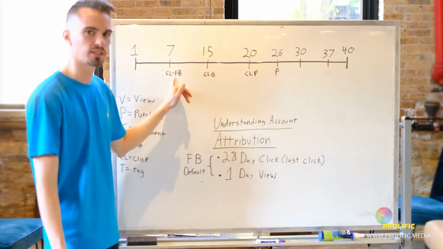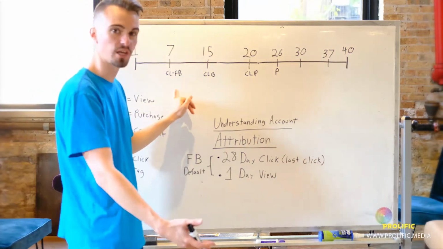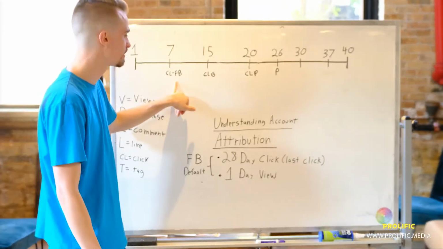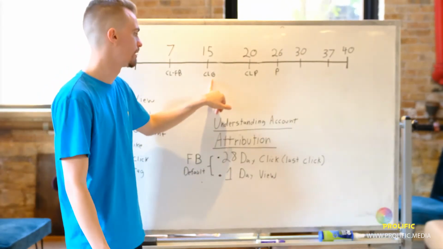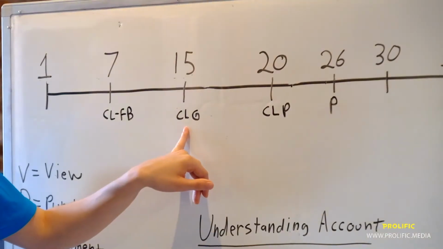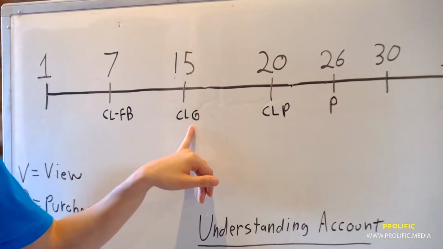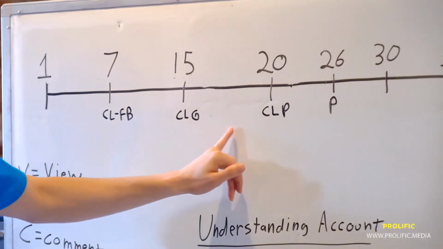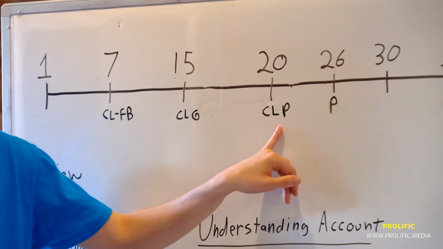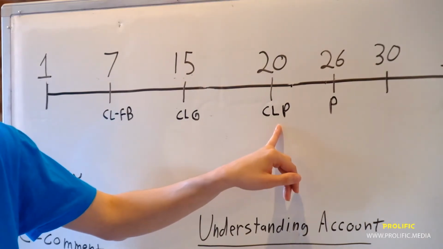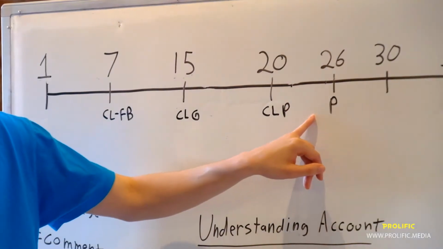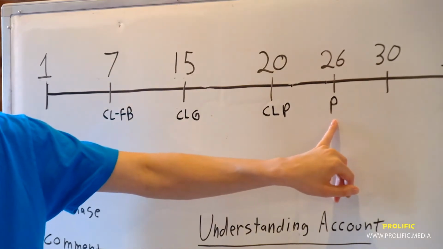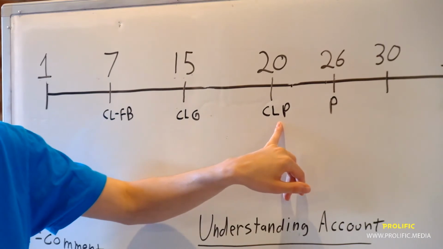So let's say this is a prospecting ad. Later, this same person, let's say it's a necklace, clicked on the necklace. Let's say they search for this brand on Google a few days later because they forgot about it. They want to do a little bit more research. Then let's say they still didn't purchase it on the 20th. They got served a retargeting ad on Pinterest, and right here they click, and they still waited a little bit and then they got it. For some reason they purchased on the 26th. Well, this is where that's going to be attributed to.